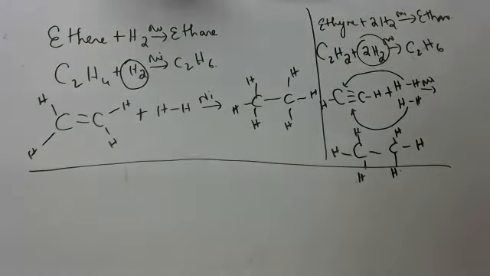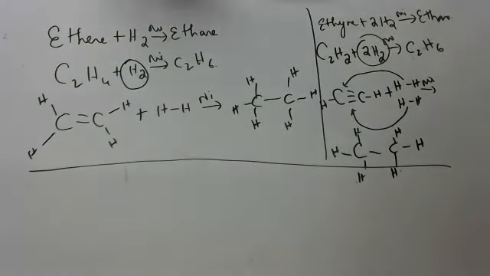See here. Propene plus H2 in presence of nickel catalyst gives propane. What is the formula of propene? C3H6 plus H2 in presence of nickel catalyst gives C3H8. Propene is carbons 1, 2, 3, with a double bond here. Hydrogen, hydrogen, three bonds over, one bond. Let's say, sir, instead of hydrogen, we'll add chlorine.